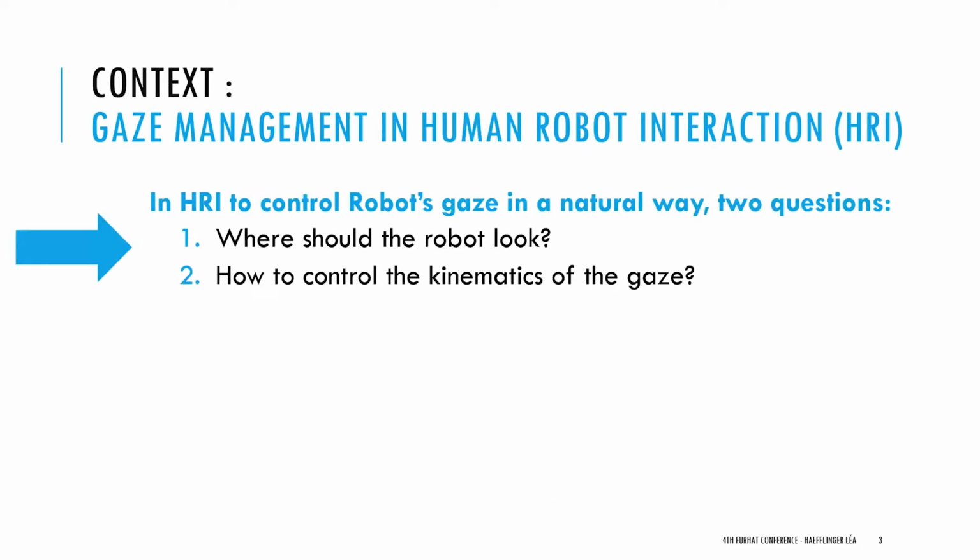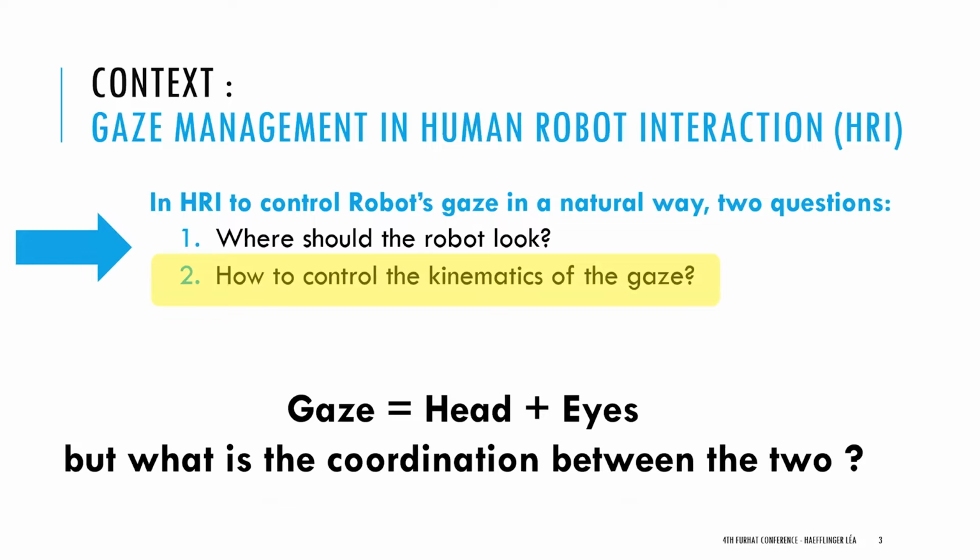So first, if we want to control the robot gaze in a natural way in human-robot interaction, we need to answer two questions. Where should the robot look, and how to control the kinematics of the gaze? In this presentation, I will only focus on the second question, and I will proceed as if I have already answered the first question. So first, gaze is the combination of head and eye movement. But what is the coordination between these two vectors?